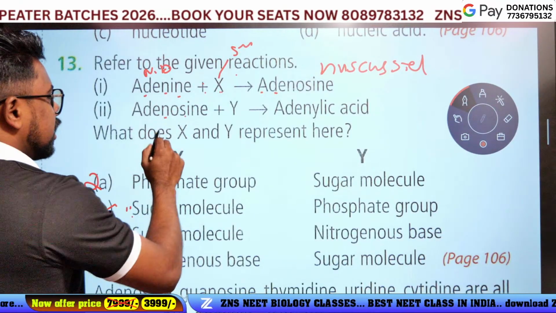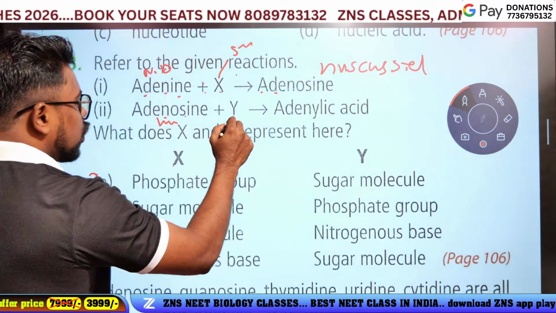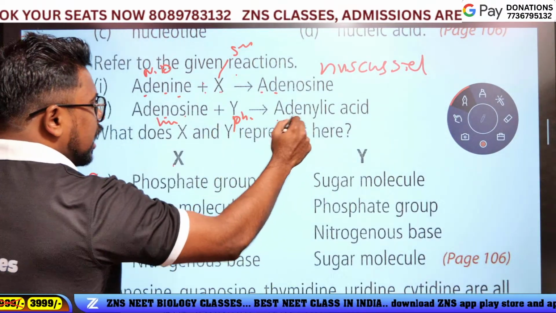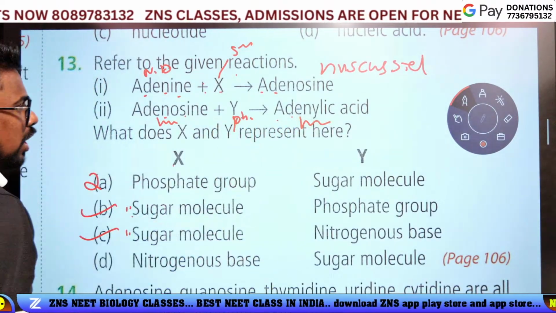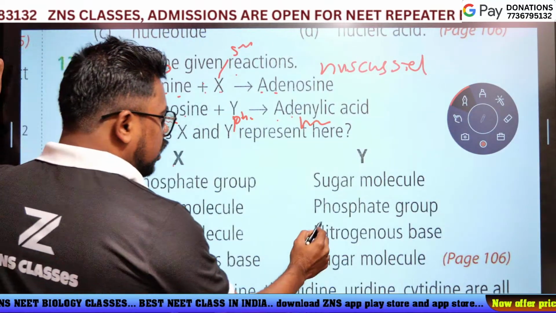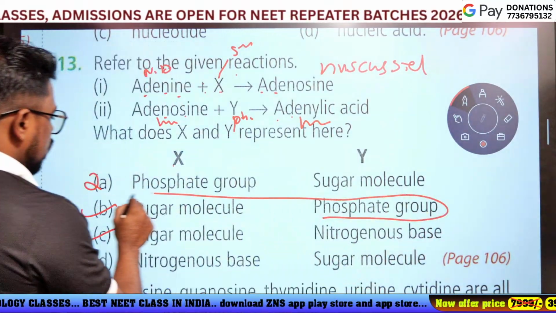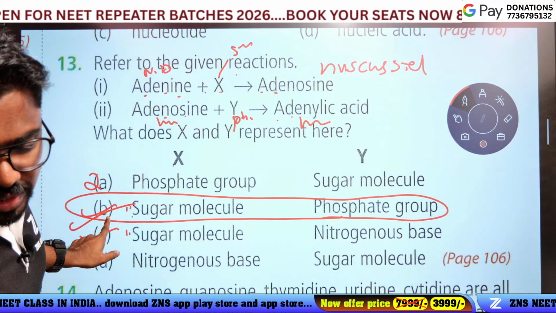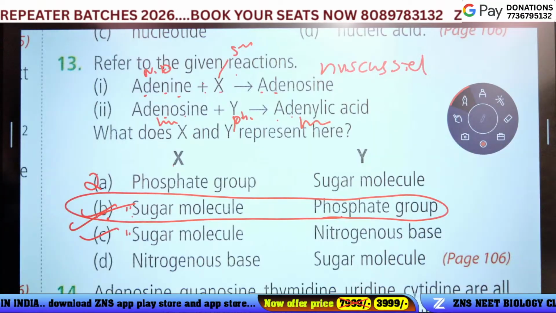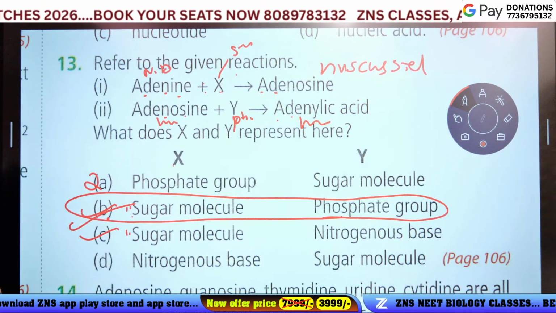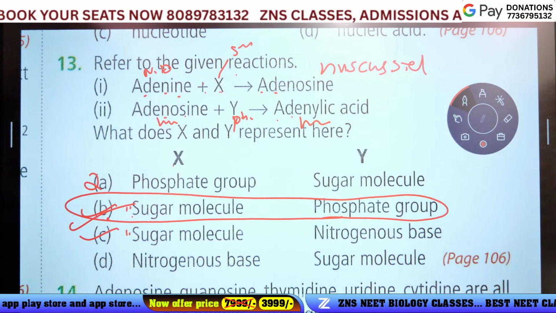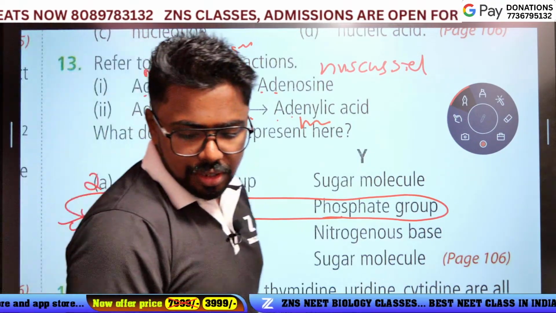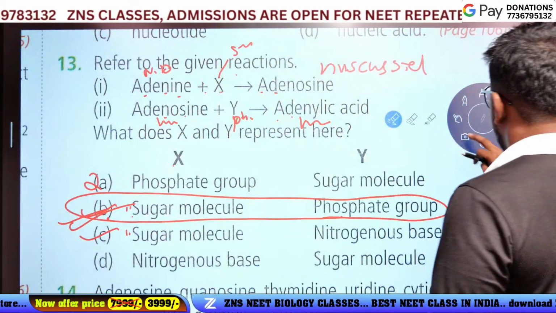Adenosine is a nucleoside, plus Y. It is phosphoric acid, and adenylic acid is a nucleotide. Who is Y? Y is a phosphoric acid, a phosphate group. Which option? Option B is the answer. It's a simple question. Ready, guys?